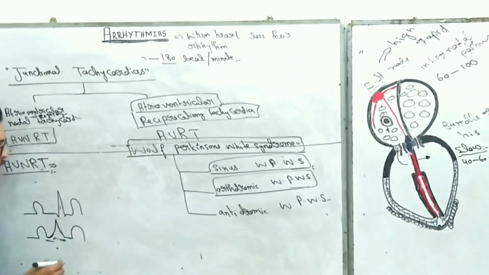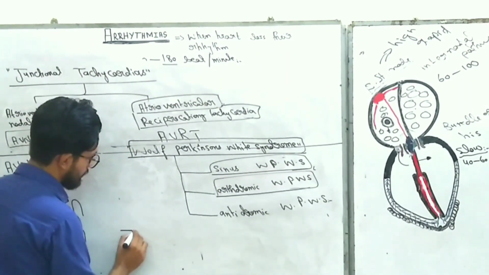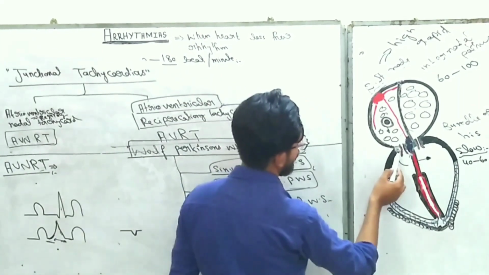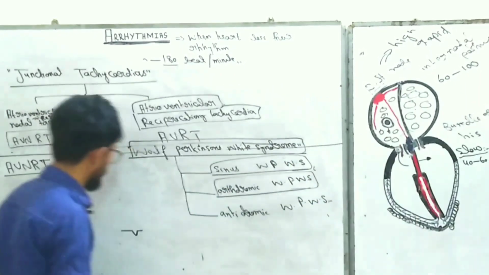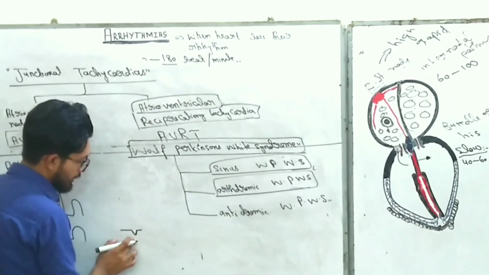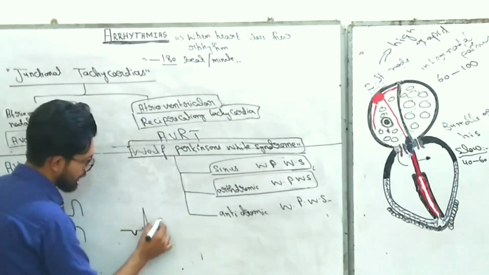So in orthodromic, what you really find is that the P wave is inverted. The P wave is inverted because the current enters from down to up, due to which the ECG shows P waves downward, right, with normal QRS complex and T waves also.